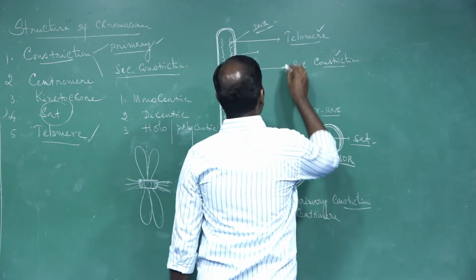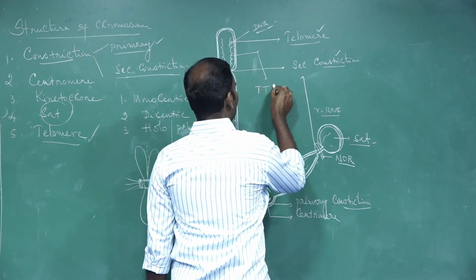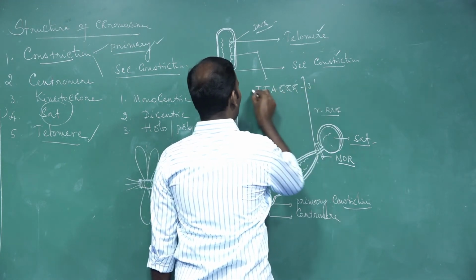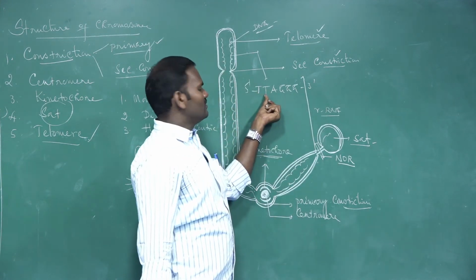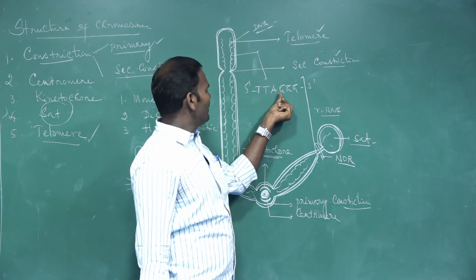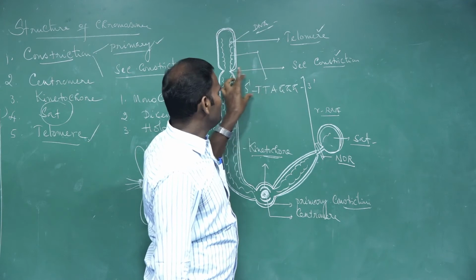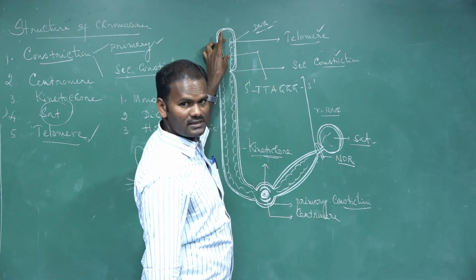For example, thymine, adenine, guanine, from the 3 prime to the 5 prime end. Thymine gets repeated, again guanine gets repeated. So these are the specific repeated sequences present in the telomere part.